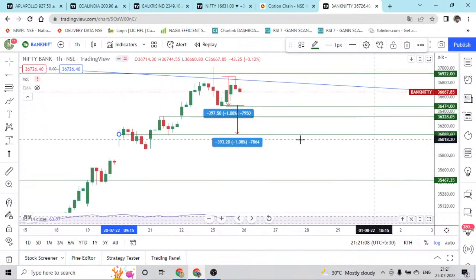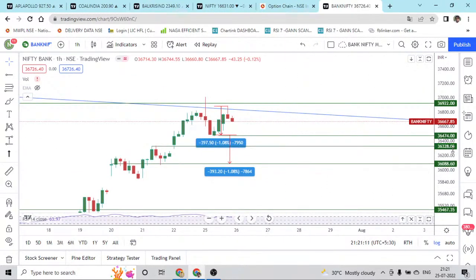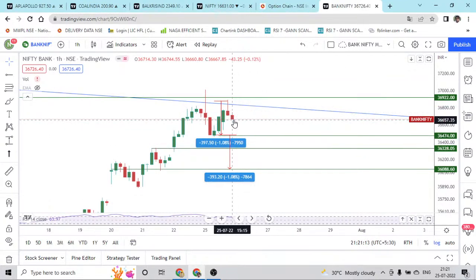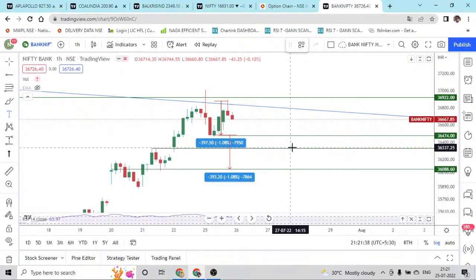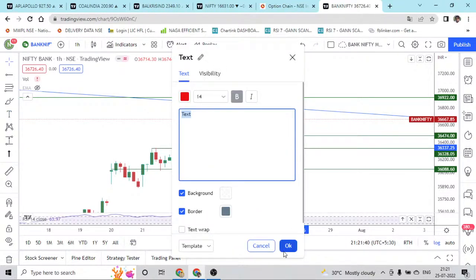So let's give the trade here itself. If we are getting a gap up opening, our resistance is around 36,880. A good fall can be seen in the first 5 or 10 minutes. If we get a flat open or a gap down opening, this is going to be the neckline, which is 36,475. If there is momentum on the downside, there can be a retest again towards 36,475 to 36,500, which is where the neckline is.